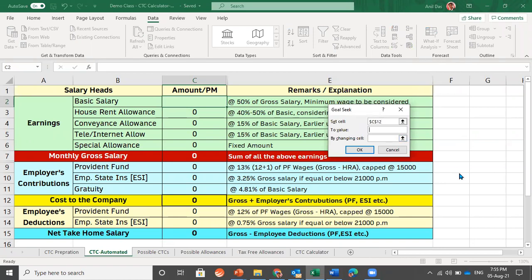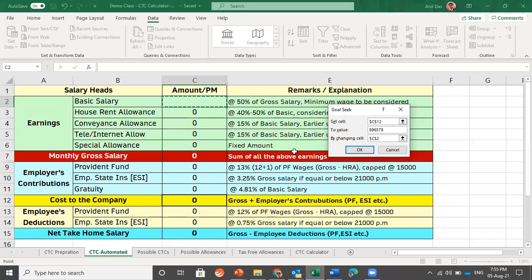The second question which Excel would be asking is the value. What is the value which you are looking for? Let's have something odd. 896578. This can be a CTC figure for someone for which we would try to find out the breakup. And as a third and final question, Excel asks which is the cell in which I can try different values? And I am allotting this cell.